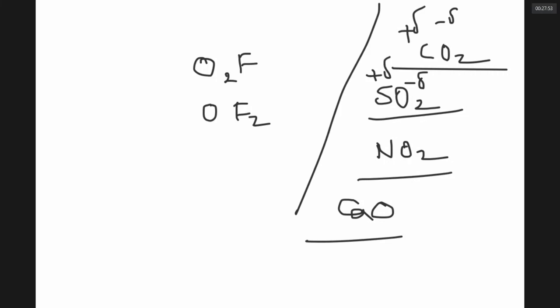But in the compounds of oxygen and fluorine, oxygen cannot get a negative charge, only fluorine gets minus charge. Why like that? Because fluorine is more electronegative than all other elements, so it will try to keep the electron pair close to itself. So in oxygen fluorine compounds, fluorine gets minus charge and oxygen gets plus charge.